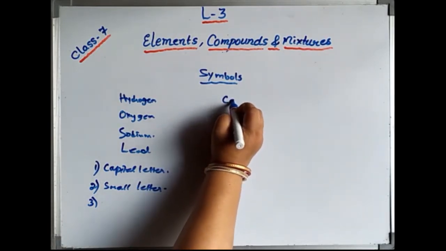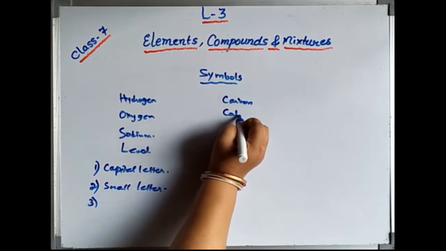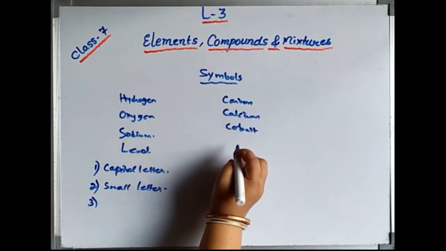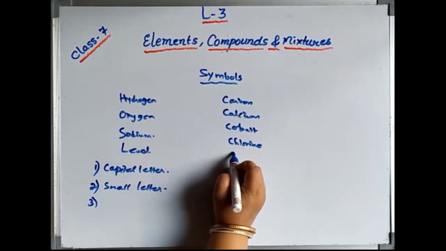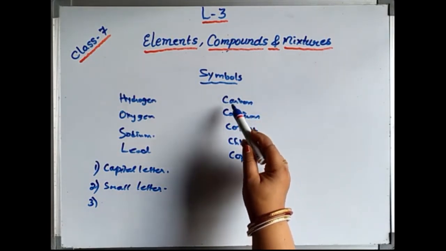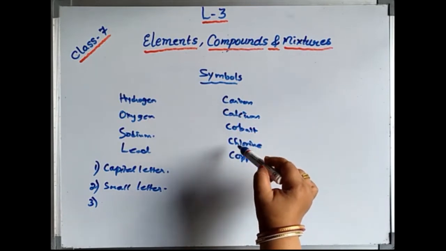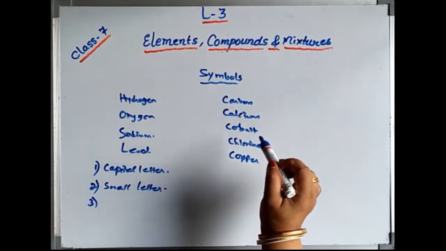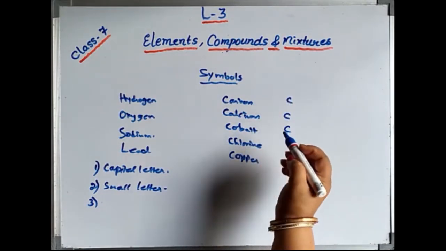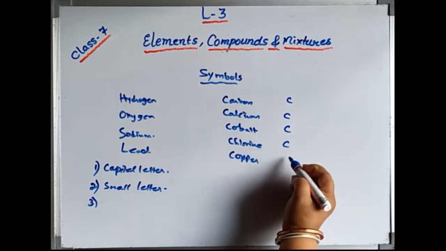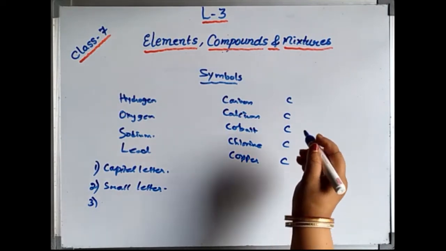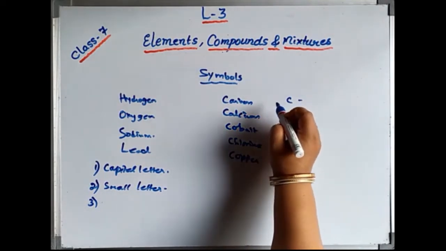If I write carbon, calcium, cobalt, chlorine, copper, they are all elements. You can see all of them start with the same letter C, which is common to everyone. So it is very confusing. If I write only the first letter of each, it cannot be understood whether it is carbon or calcium or chlorine or copper. Then the second letter is very essential here. If I write only C, it is understood to be carbon.